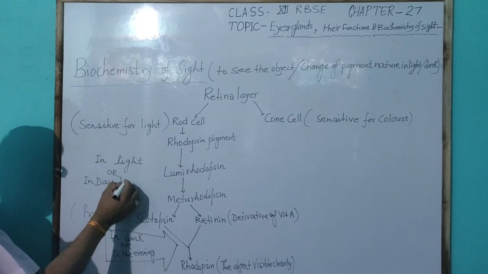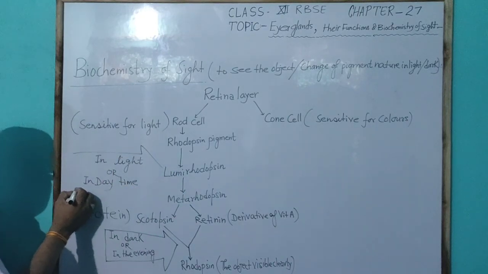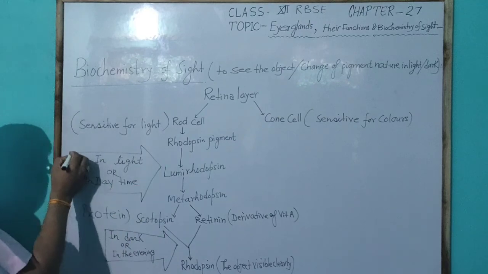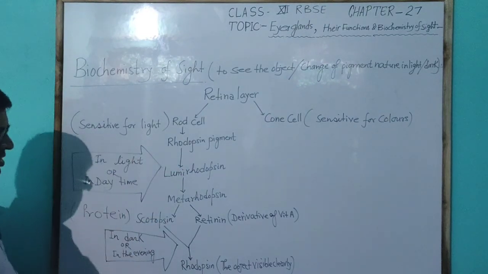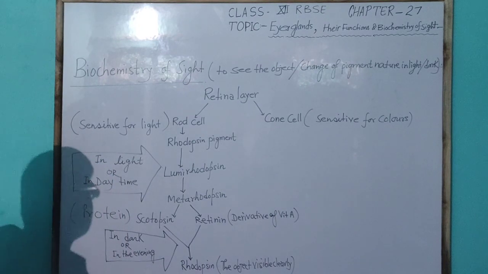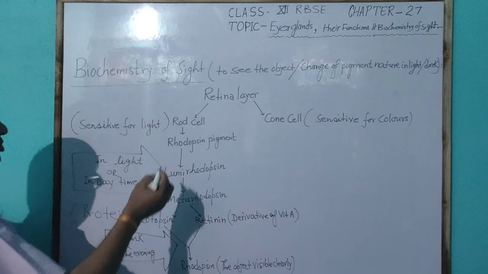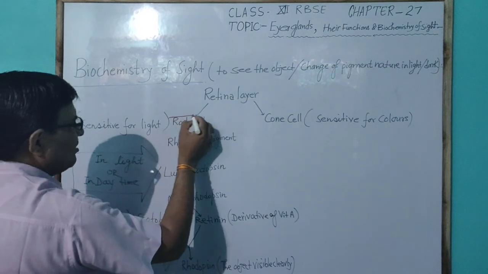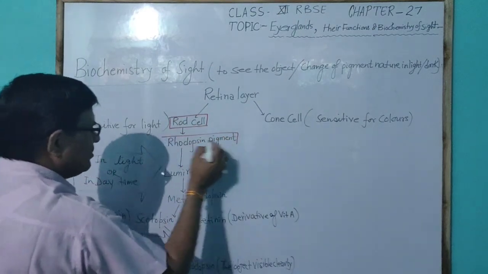In this way, in light or in the daytime, generally the biochemistry is to change the rhodopsin into a different form. First of all, a change occurs in the rod cell, which has the rhodopsin pigment.